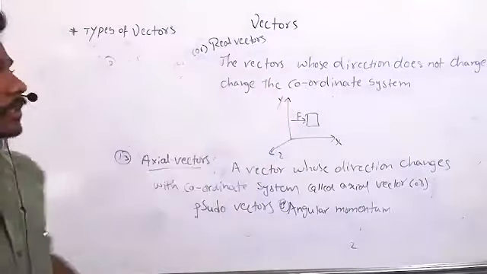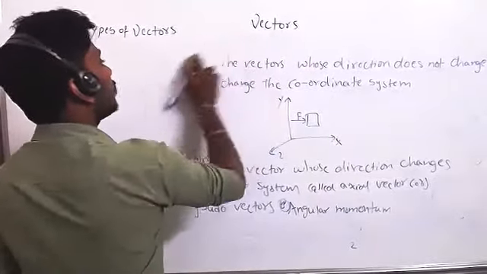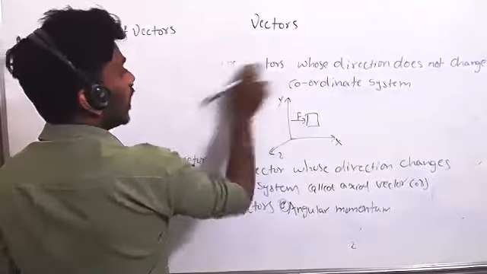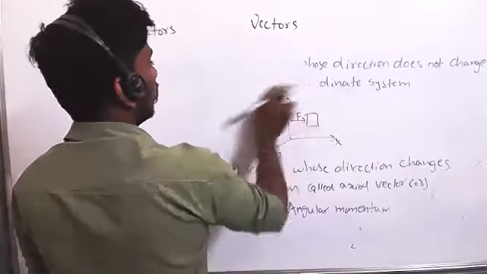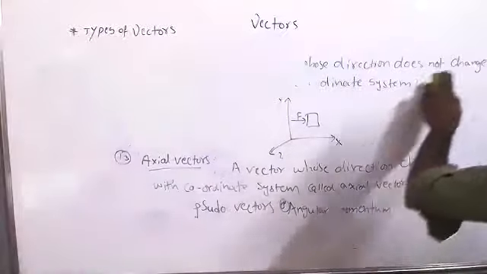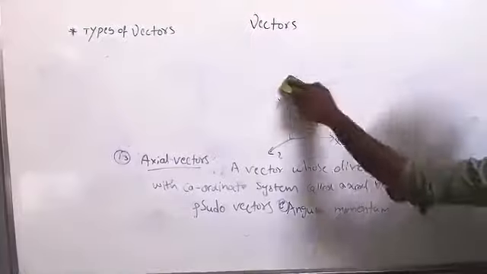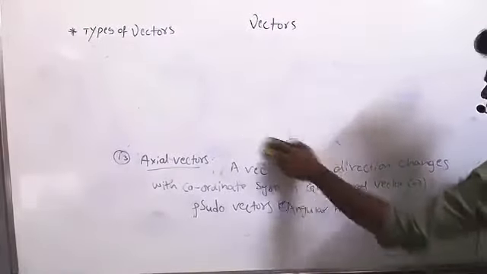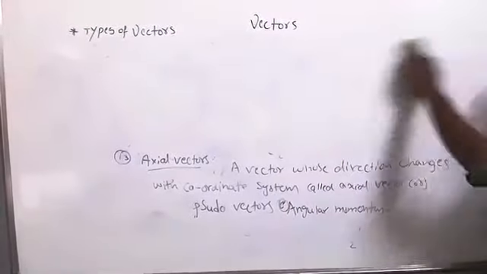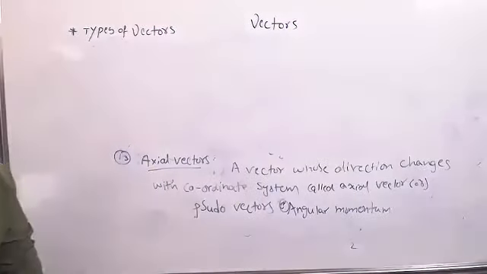The formula is MVR: mass, velocity, radius. Because it's a circle, radius also will enter.